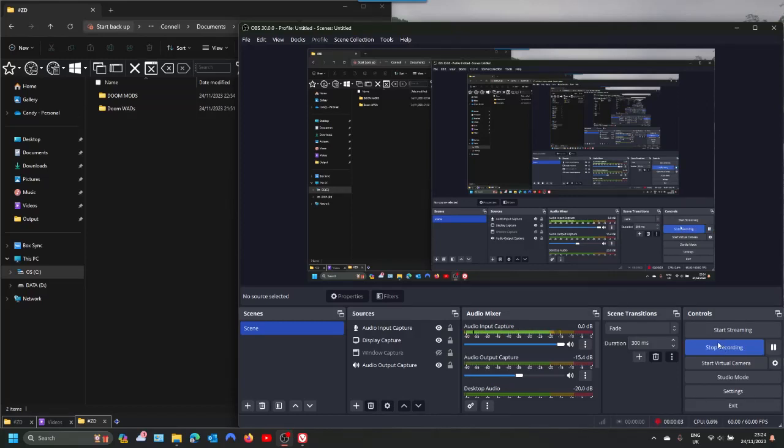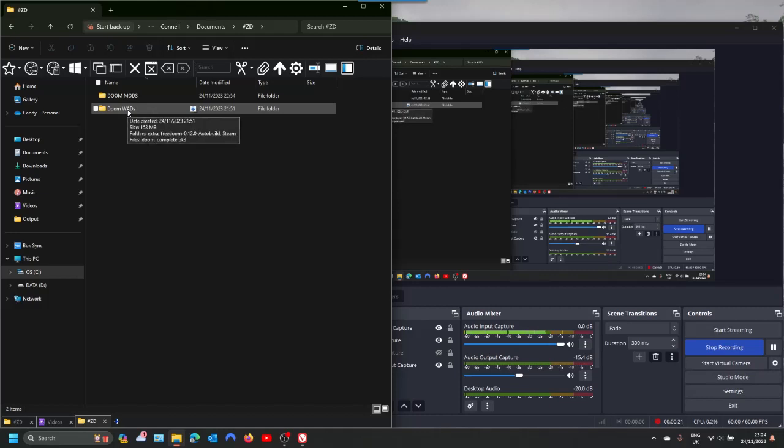Hello, I'm just going to show you how to clean install Zandronum, GZDoom and a Doom mod launcher. It's just a simple way to execute mods. First I'll show you the files.